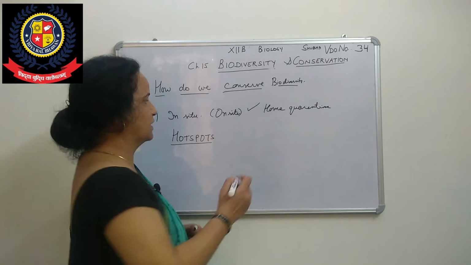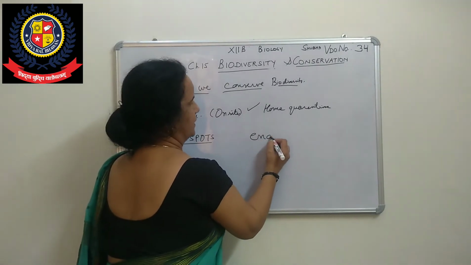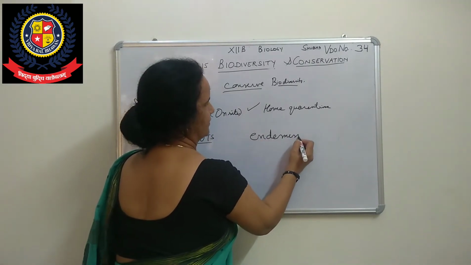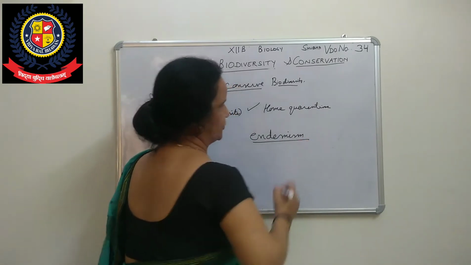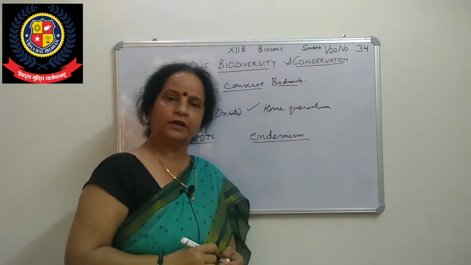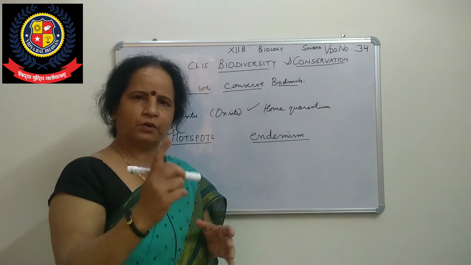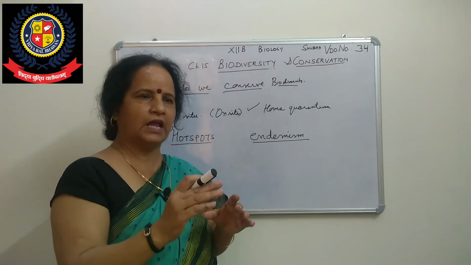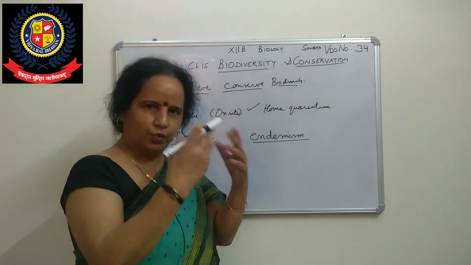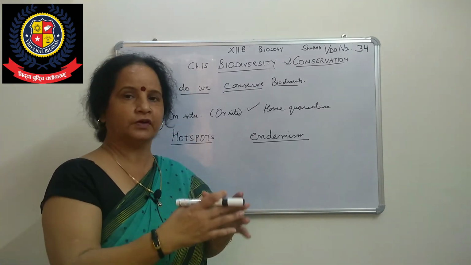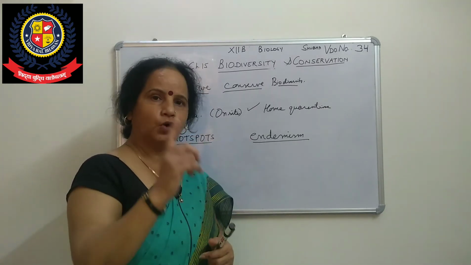What is endemism? Endemic species are those found in that place, that spot, where one type of species, or maybe two or three species, are there.